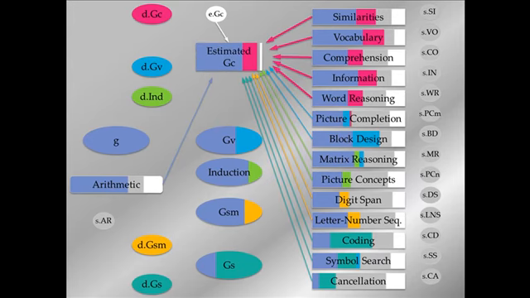Now, not only do we want to estimate GC, but we want to have some estimate of whether or not our estimated GC is significantly different from our estimate of G. The reason that we care about this is that it sometimes is different from this, and we want to know, when is it different? Well, when this score is very different from the population mean, then this score is going to be different from this score. So we need an estimate of this. We don't need an estimate of this because we care about it directly. We mainly only care about it because it informs us whether or not we should care about this.